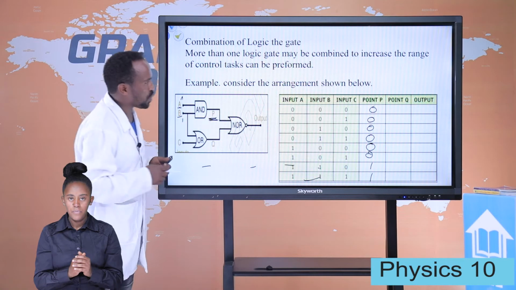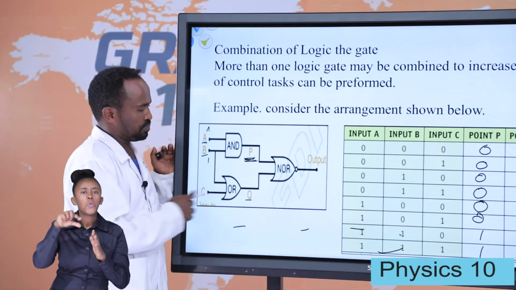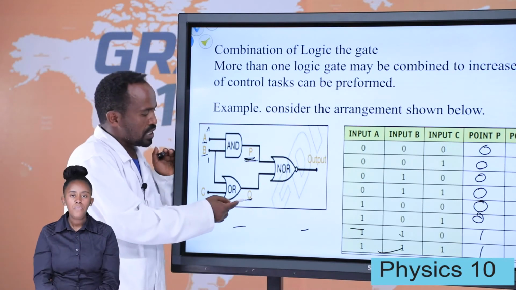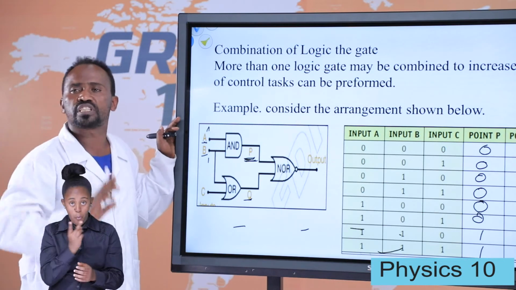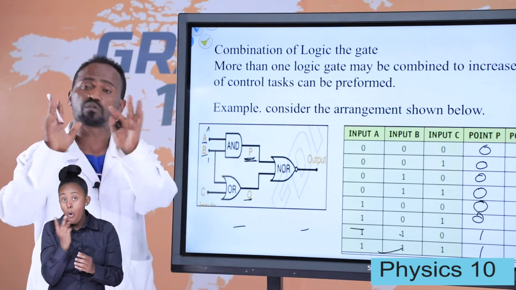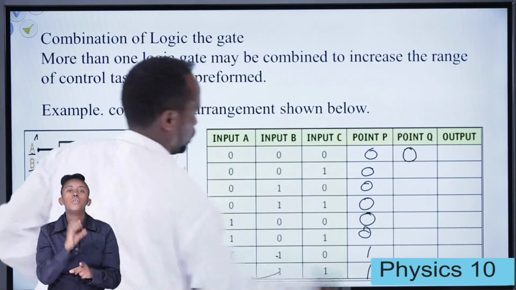P represents this one. What is point Q? Point Q is this for OR. So in case of OR, we get 0 if both of the inputs are 0. Otherwise, we get 1. That means, look, 0 0 0.